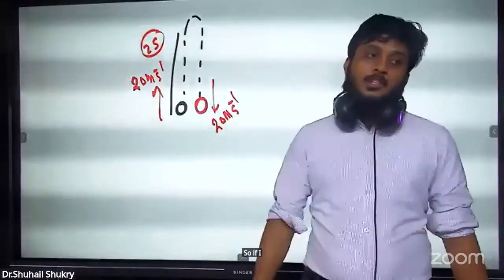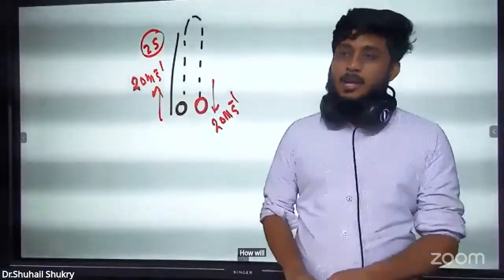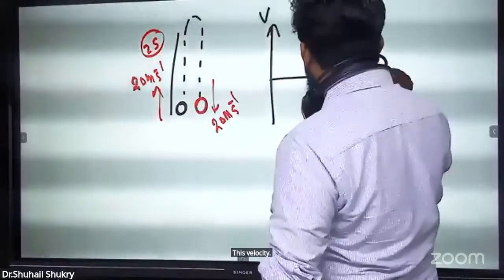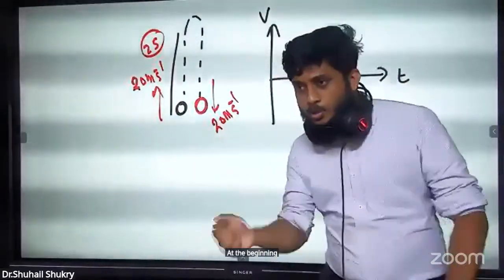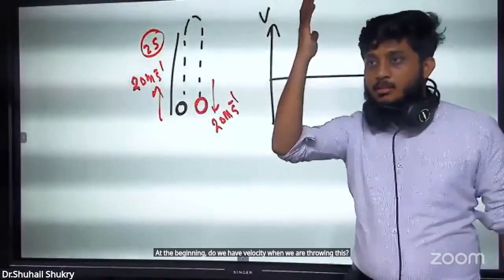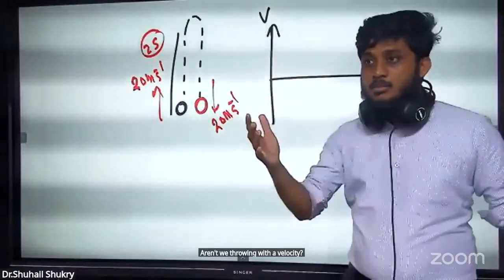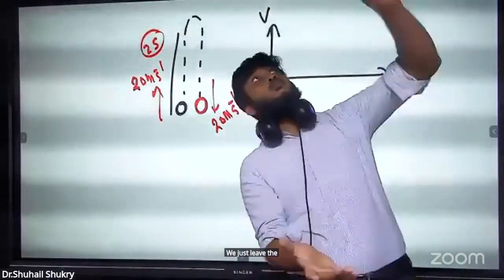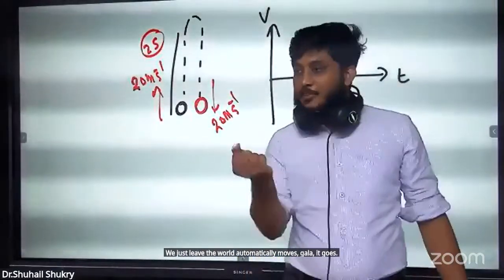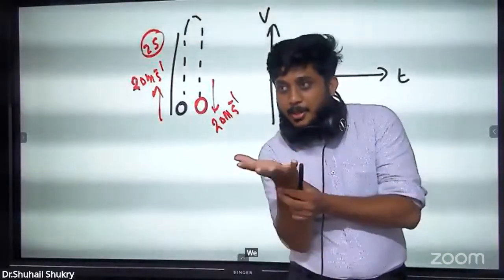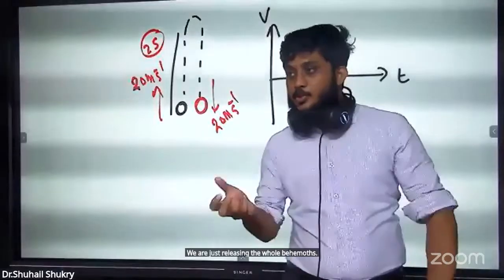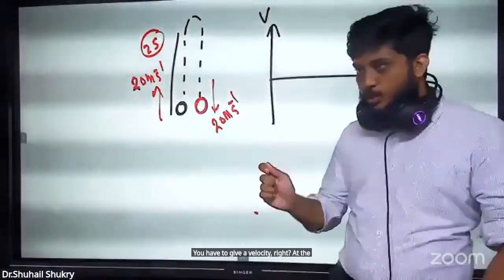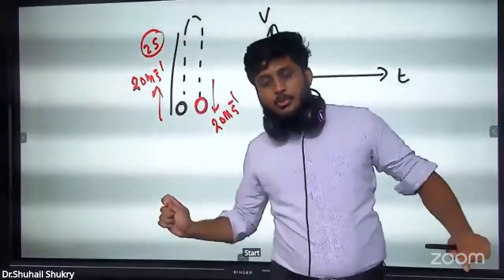So if I ask you to draw a velocity time graph for this, how will you draw it? I will draw the correct one. This is velocity. This is time. At the beginning, do we have a velocity when we are throwing this? Aren't we throwing with a velocity? We don't just leave the ball and it automatically moves. We are holding the ball, and we are releasing the ball. You have to throw with a force. You have to give a velocity, right? At the initial point there is velocity. With the velocity only, you have to start throwing this.